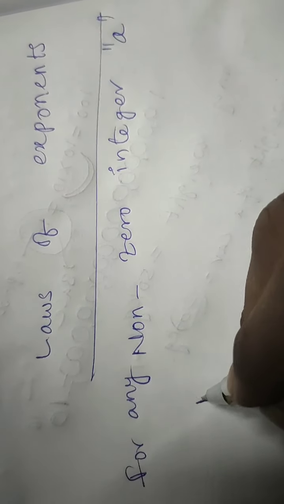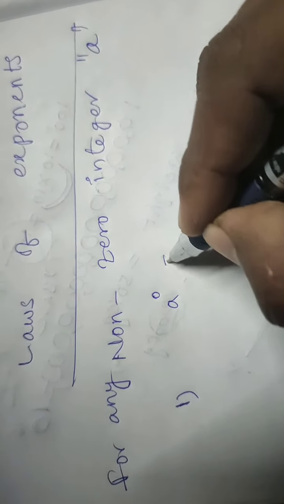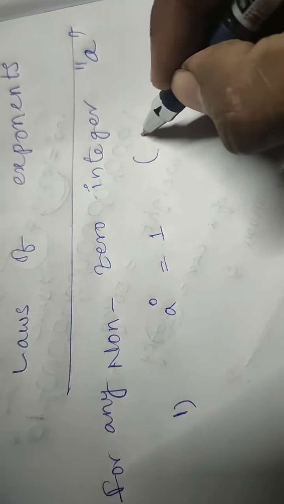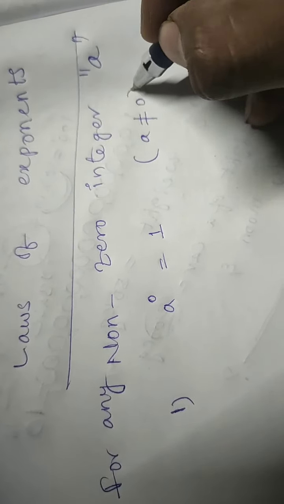Actually a is a number that is non-zero, that means other than 0. Now our first formula is a power 0 is equal to 1. Here the condition is that a should not be 0.